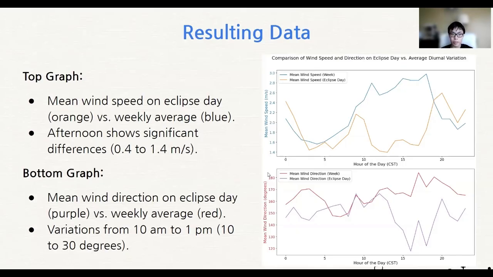So these graphs compare the mean wind speed and direction on the eclipse day with the average wind direction and speed over the rest of the week. The top graph shows significant differences in wind speed, ranging from 0.4 to around 1.4 meters per second. The bottom graph shows notable variations in wind direction, where the average wind direction shifts from southeast to east of southeast.